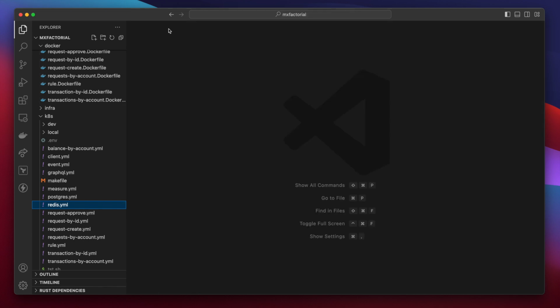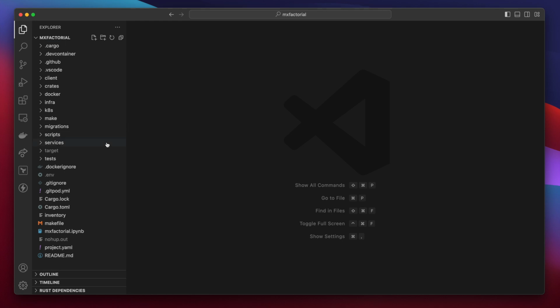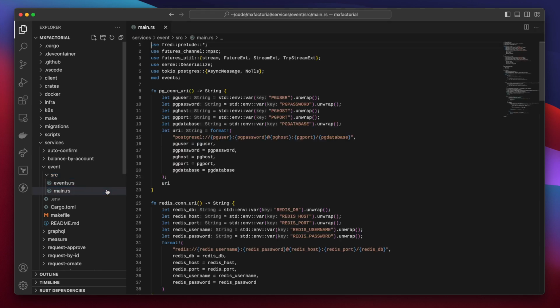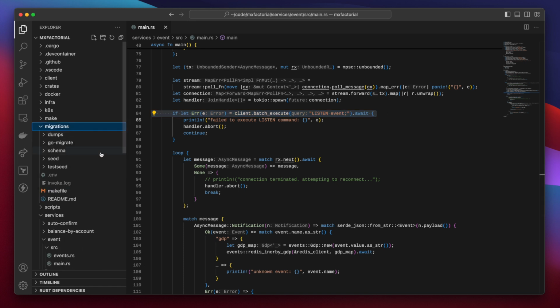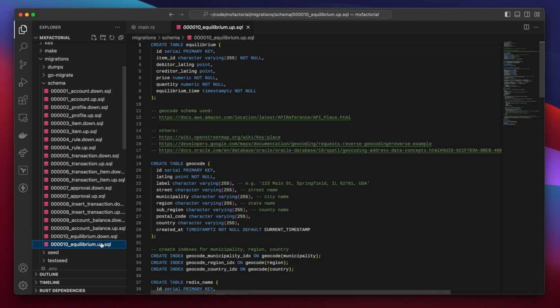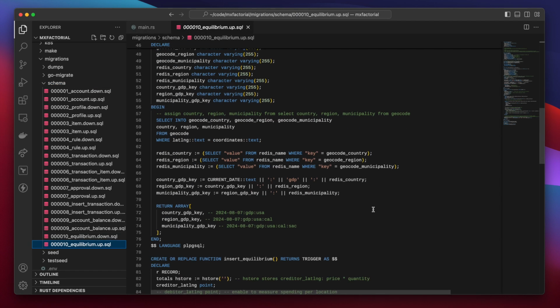The second service is the event service. Open the services directory and event. The event service first listens to Postgres for notifications. And we might as well look at how Postgres is configured to send those notifications, so open the migrations directory, schema, and the equilibrium up migration.